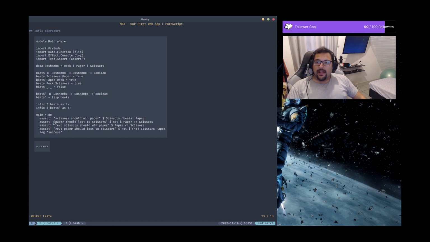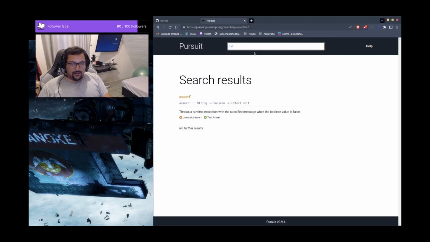Okay, let's see the second one. Let's see first the function implementation. So the beats implementation has this type signature: Rochambeau as the first parameter, Rochambeau as the second function argument, and the returning value is a boolean. So in PureScript you have the boolean type, and let's take a look.